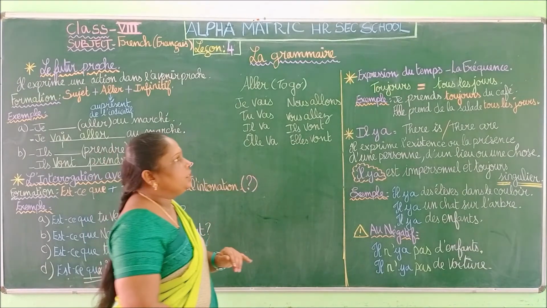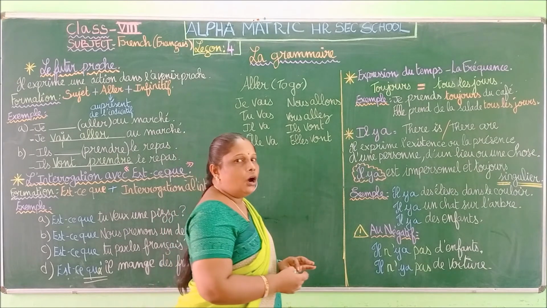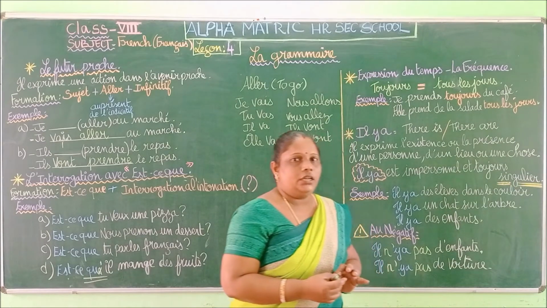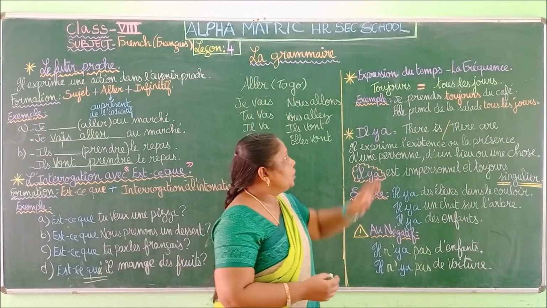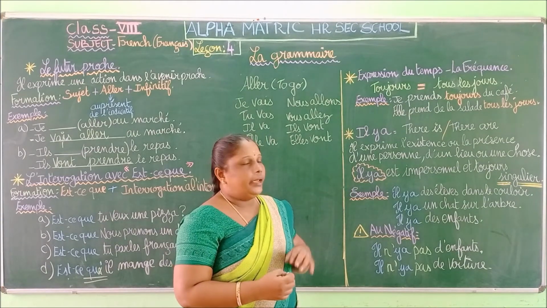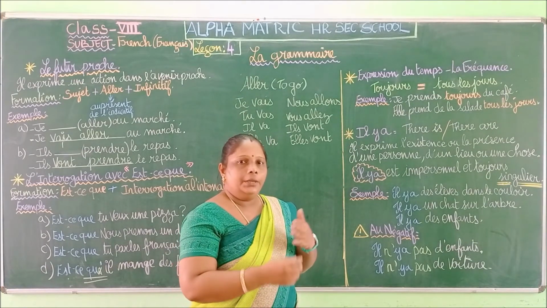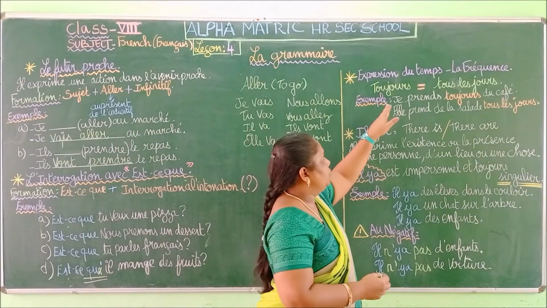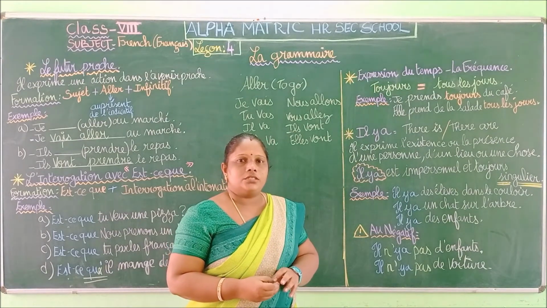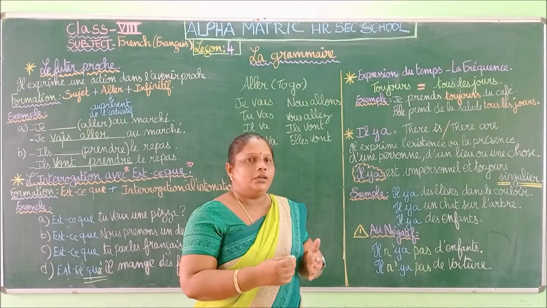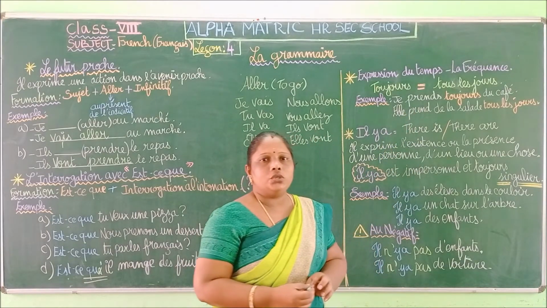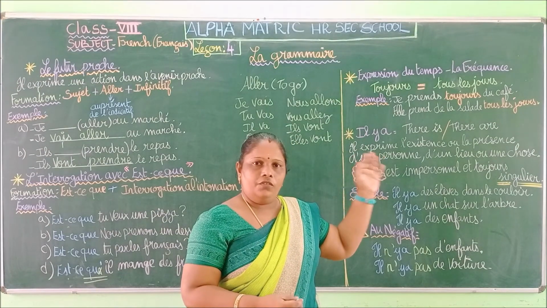Now we are going to see "expression du temps", expression of time and the frequency, "la fréquence". Okay, "expression du temps", expression of time, and "la fréquence", which are repeated. Okay, so frequently. "Toujours" means always. Okay, "toujours", it is repeated. Okay, always. "Tous les jours". So you have "tous les jours". It is equal to always.